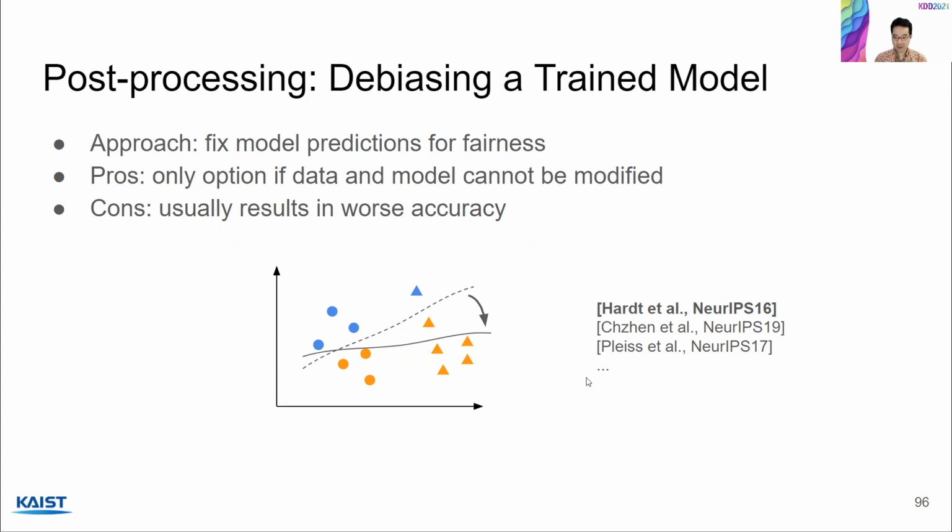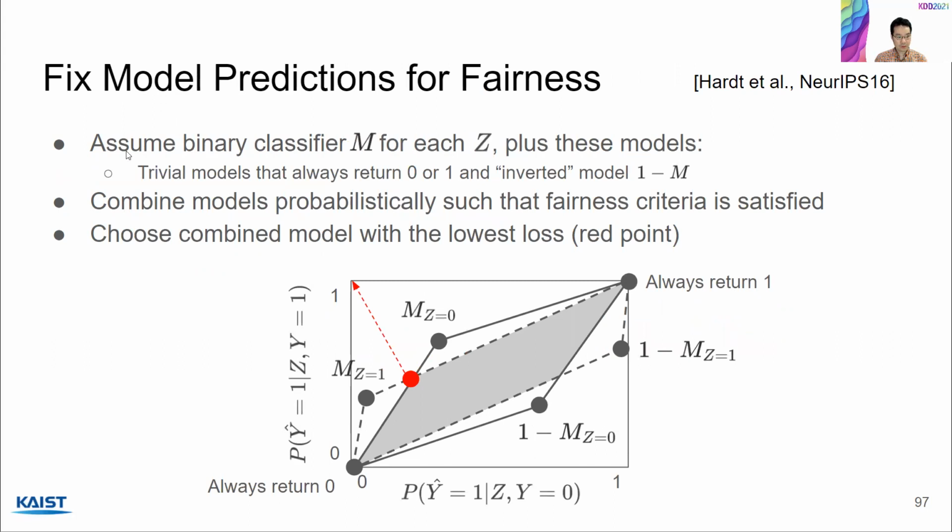So among the post-processing approaches, I like to introduce a representative work by Hardt. So I'm going to introduce one of the techniques in that paper. Let's say that we have a binary classifier M, and for each M, we can conceptually split it into two models, one for z equals 0, one for z equals 1. And that's for convenience. Later on, we're going to just combine the two models into a single model again. But let's say we have one for each z. We then generate the following trivial models: a model that always returns 0, a model that only returns 1, and an inverted model which always returns 1 minus the prediction of m.